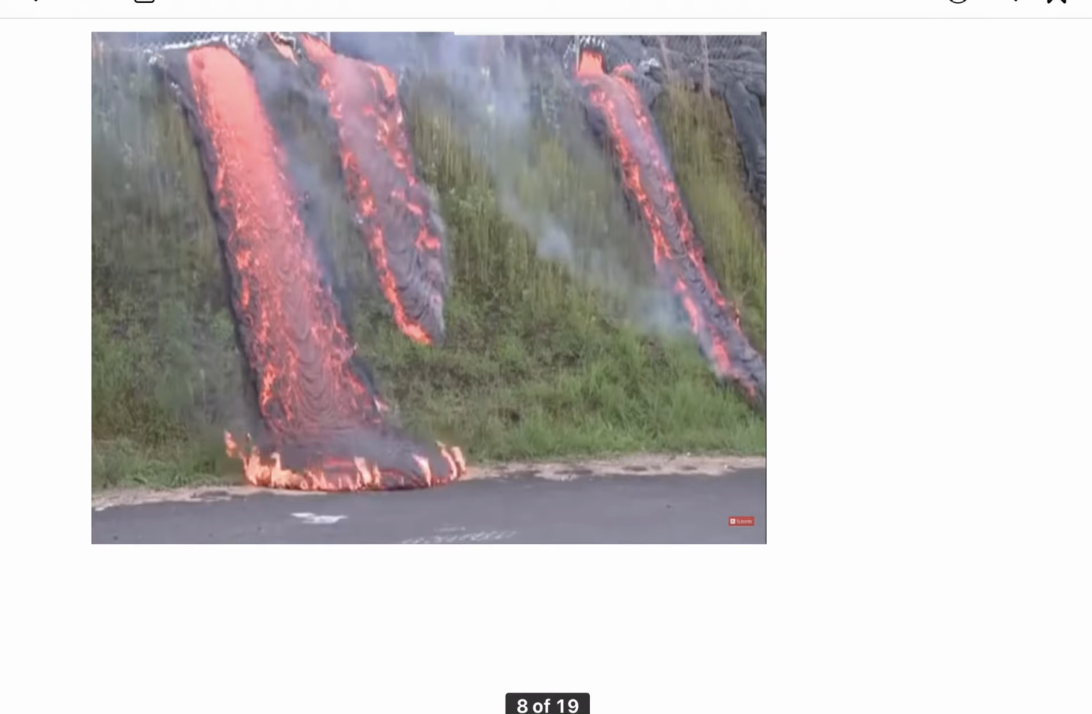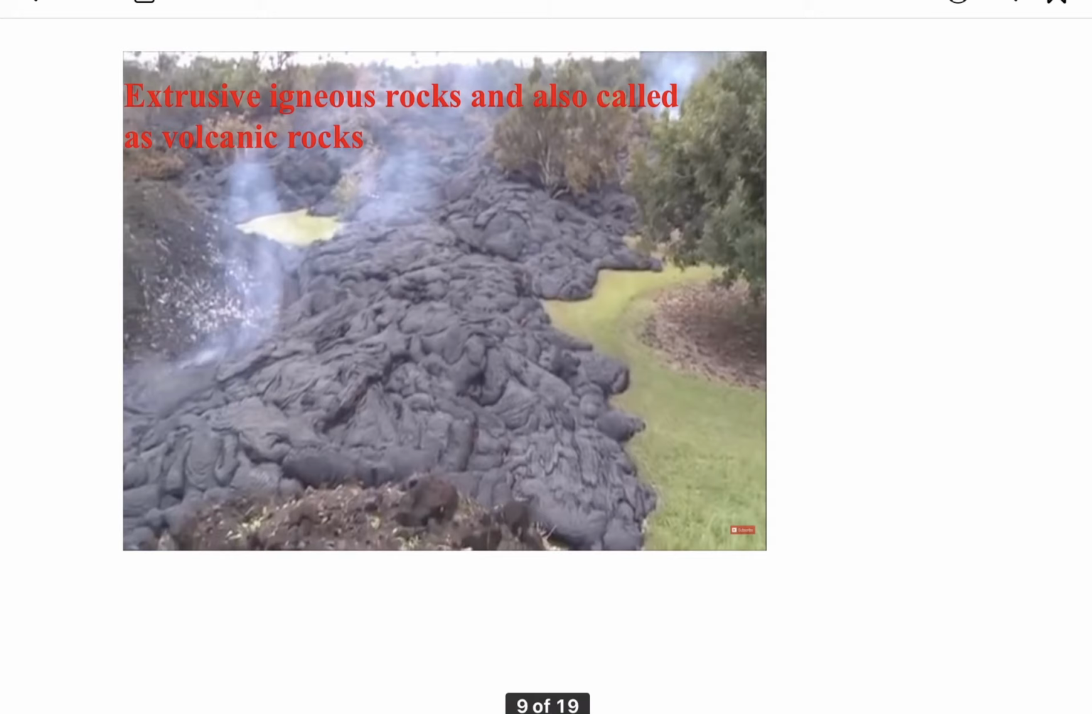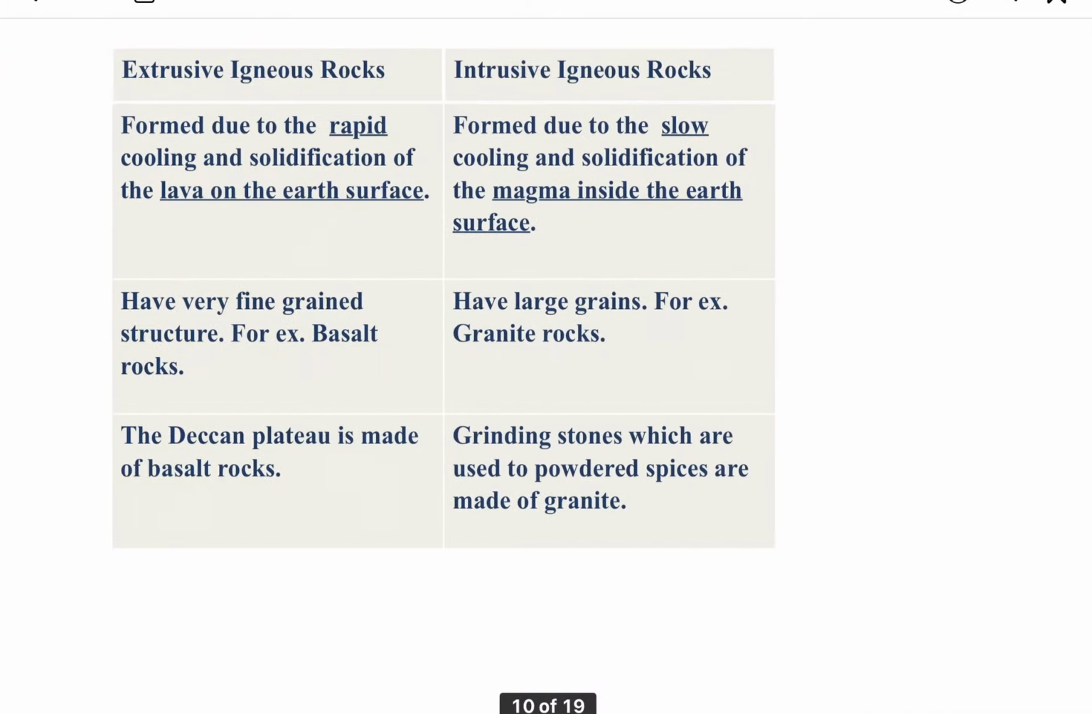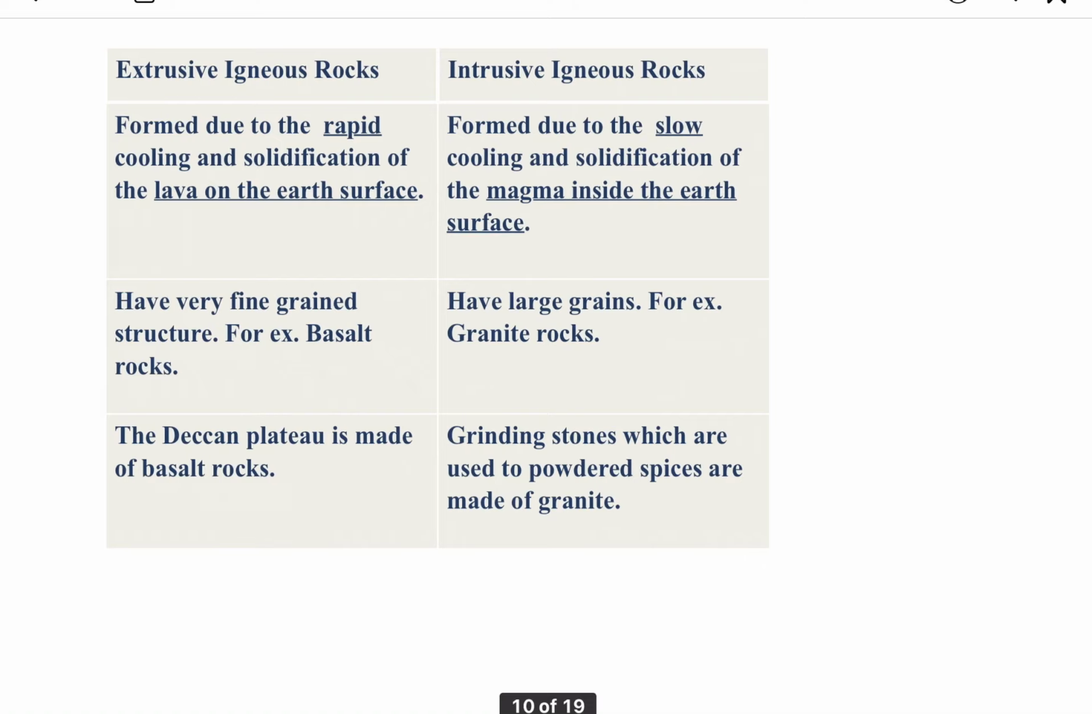This is the picture of the lava which comes on the earth surface. This is the picture of again that lava, the solidification and the cooling of lava take place here, and finally the extrusive igneous rocks are formed, and these igneous rocks are also called as volcanic rocks. Now I hope that you have understood about the igneous rocks, about their types and how they are formed, and the common example also. Here is the difference between the extrusive and intrusive igneous rocks. By pausing the video you can read these differences.